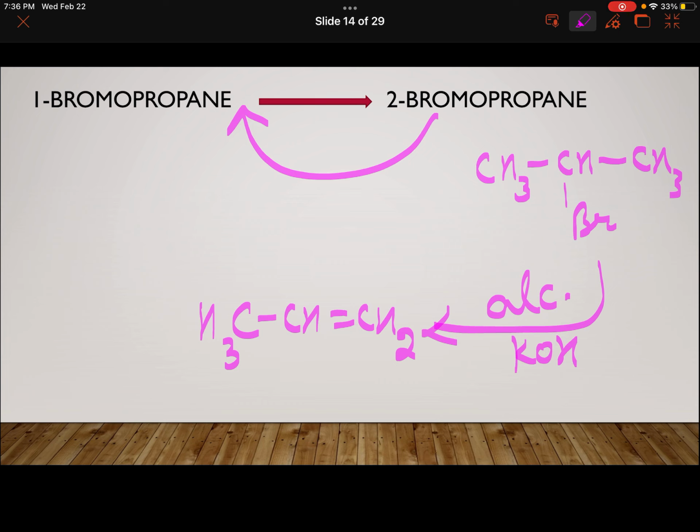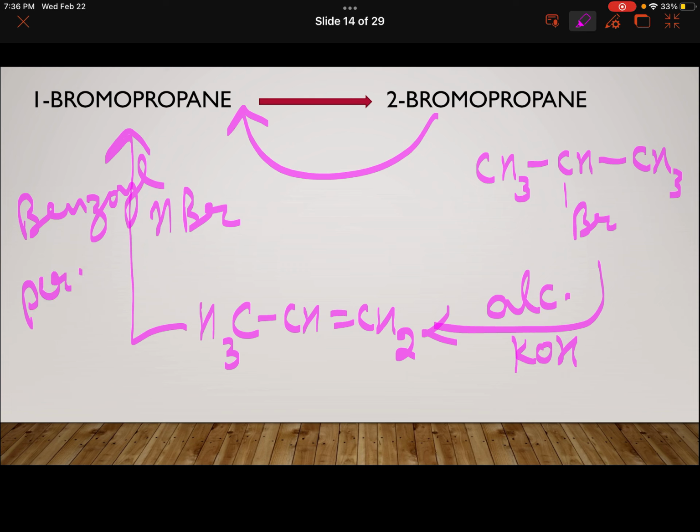And then I want Br on the first carbon. Yes, it is possible. HBr in the presence of benzoyl peroxide. So I'll get 1-bromopropane. And I hope you remember that only HBr follows anti-Markovnikov addition. Another reasoning question, very important: HCl and HI do not follow anti-Markovnikov addition. So it is possible only with HBr.